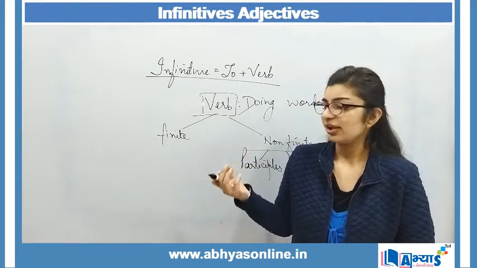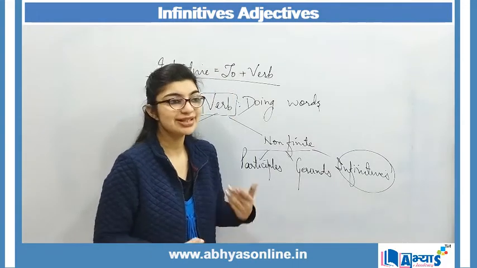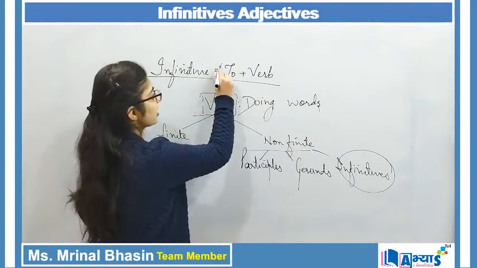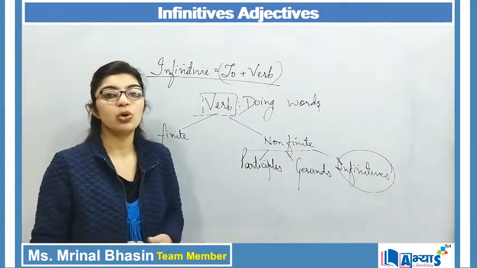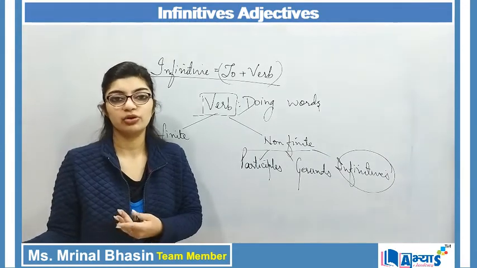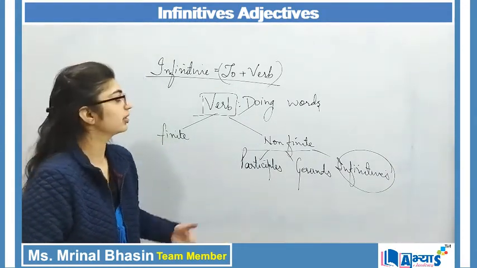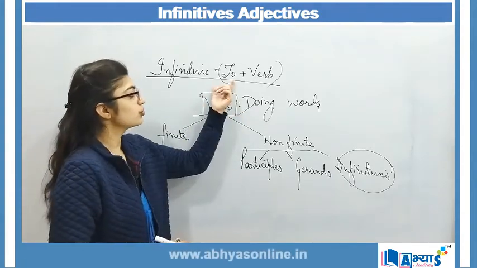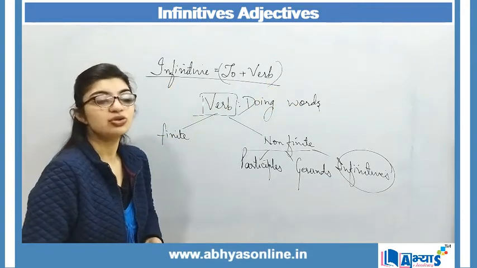Now don't you think that it will be very awkward if the sentence begins with an infinitive as a subject? Infinitive as a subject means, like I say, to plus verb: to play, to join. To play is a good habit. No, I say it is a good habit to play. That is the correct formation. So here we will be discussing how to plus verb, or how infinitives